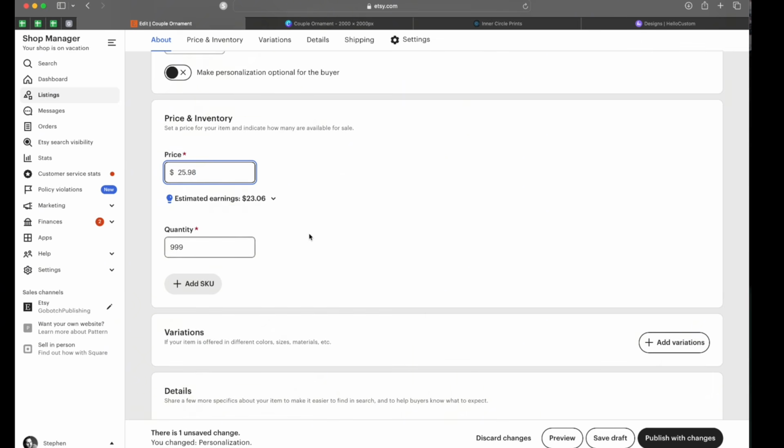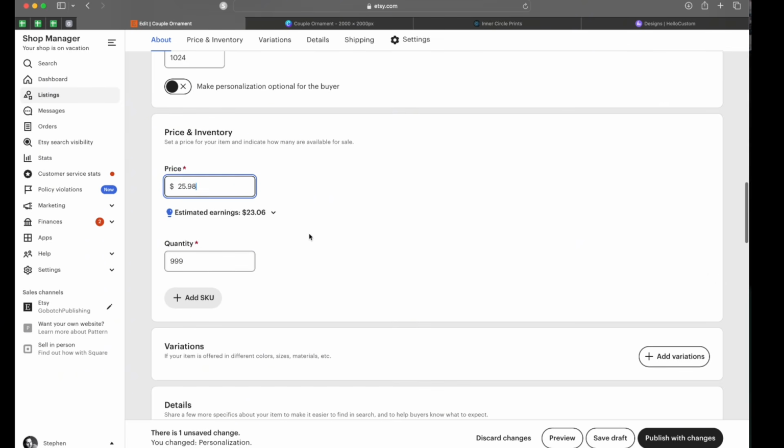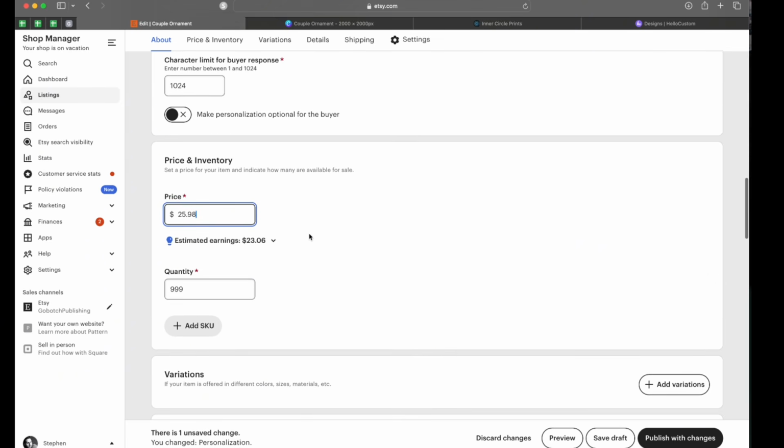I know plenty of people who just keep them at the $12.99 to start out with. They do perfectly fine, but that $9.99 is going to get you more clicks and more conversions because more people are inside of your listing. But it's up to you what you feel is ethical and how you want to go about that.